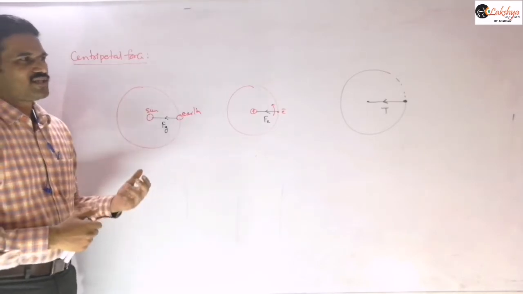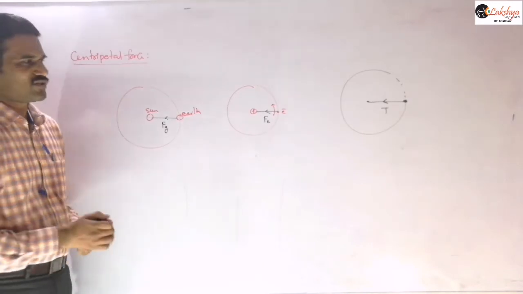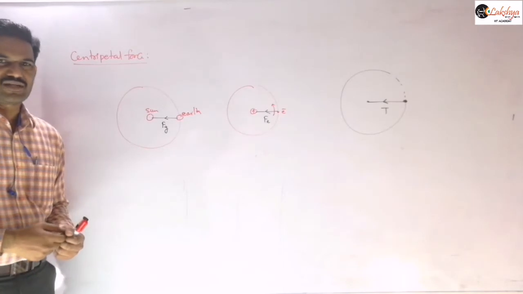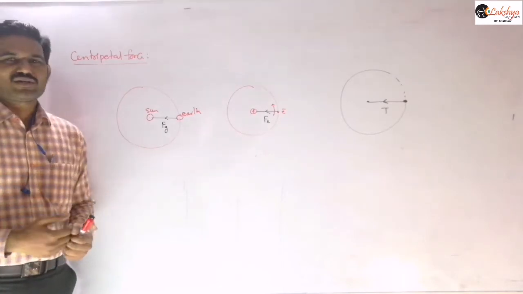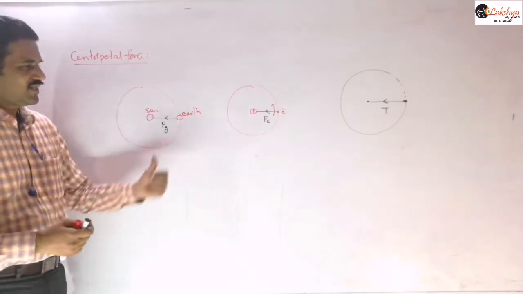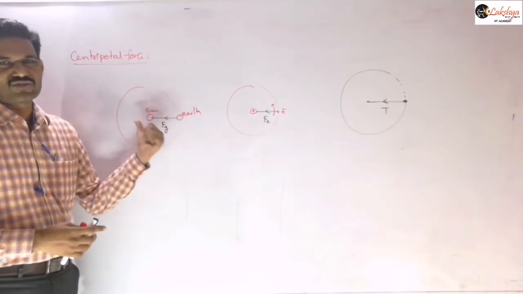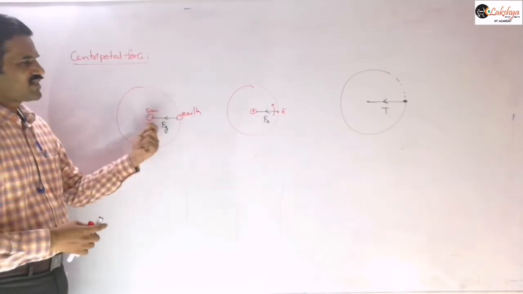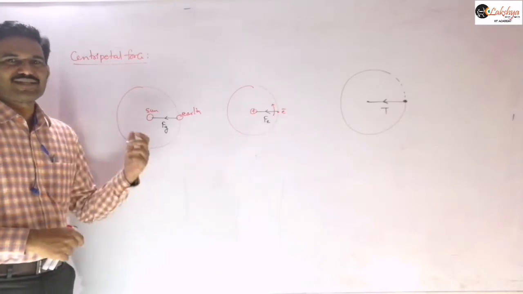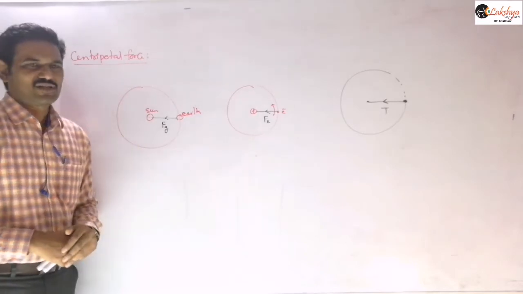Previously we discussed centripetal acceleration, which is the acceleration directed towards the center. Now according to Newton's law, acceleration and force are in the same direction, right? So if there is acceleration towards the center, there must be some force directed towards it. The force which is directed towards the center of the circular path is what we call centripetal force.